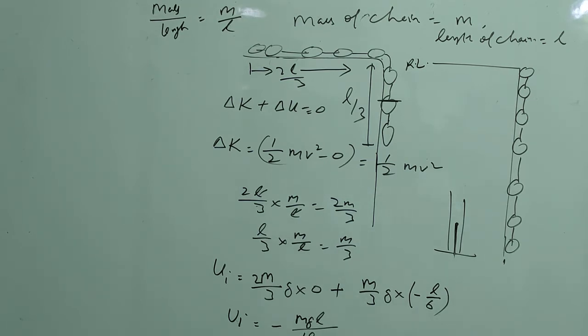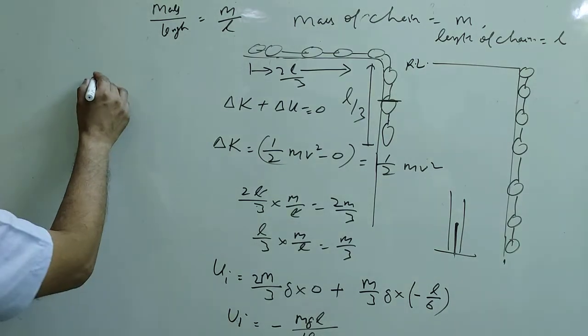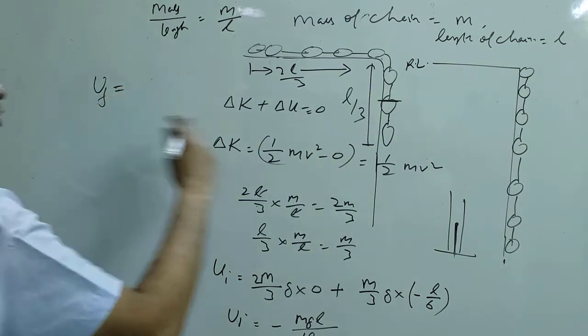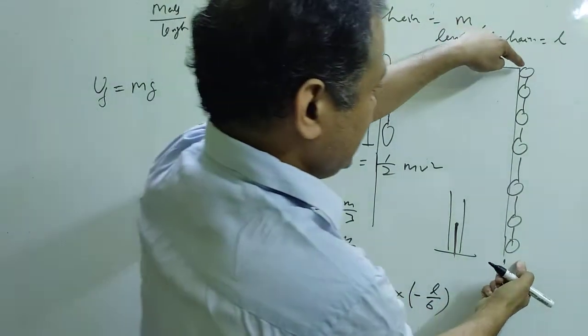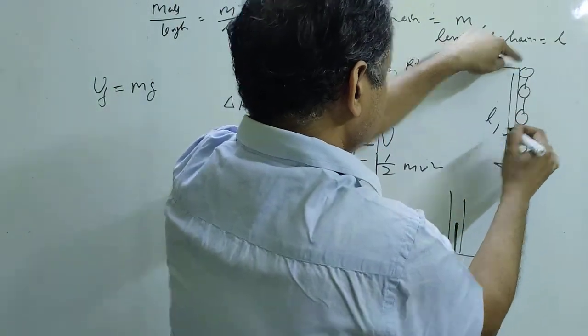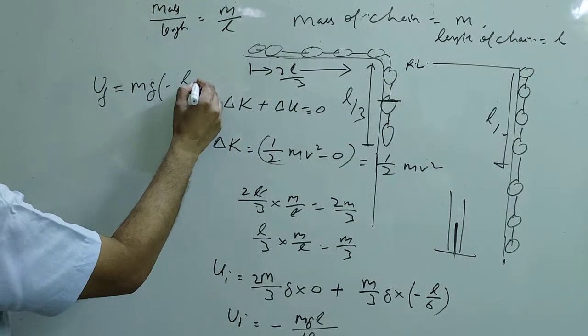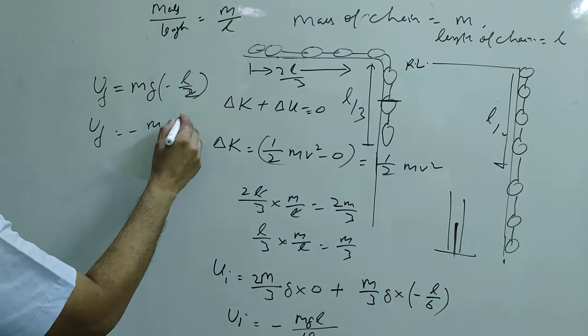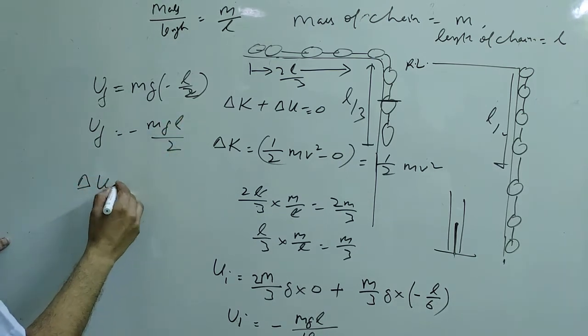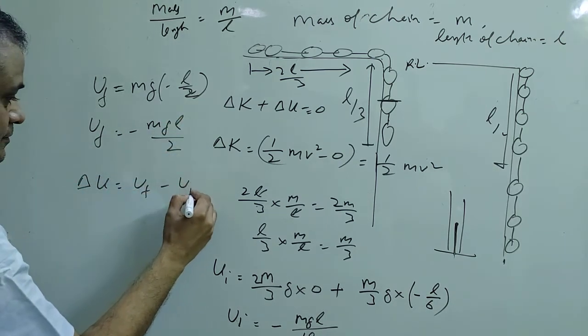Now what is the final potential energy? The total mass is hanging, so mg, and the total length is L. We choose from the midpoint, so minus L by 2. This is the final potential energy. So what is the delta U? Final minus initial.